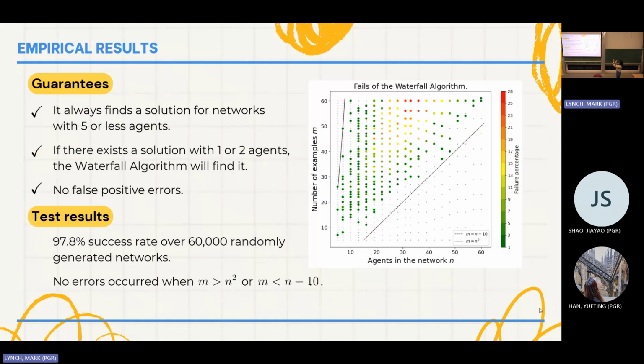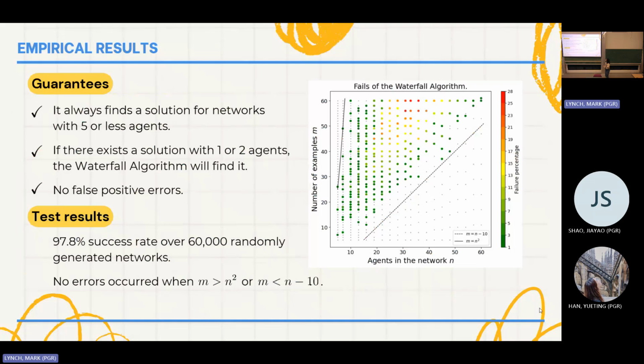We also see that if we come closer to the middle of these bounds, that is when we start to have more problems, which can suggest that there's some sort of parameterized complexity problem, or that our errors depend on the ratio between how many observations we have versus how many agents we have in our network.